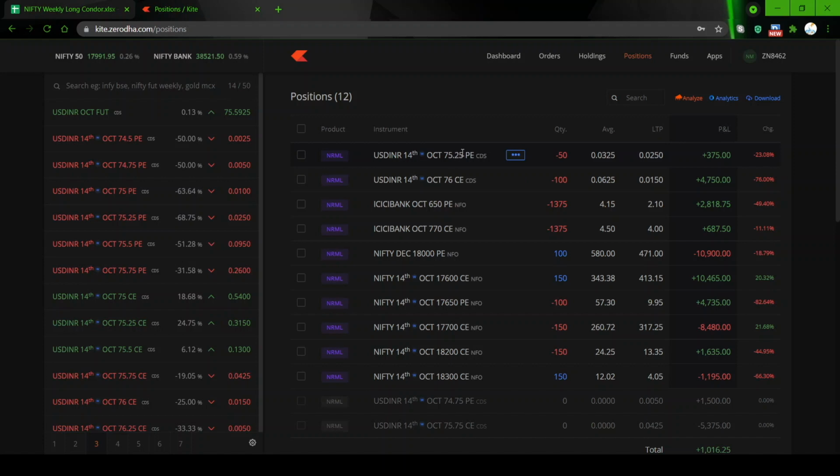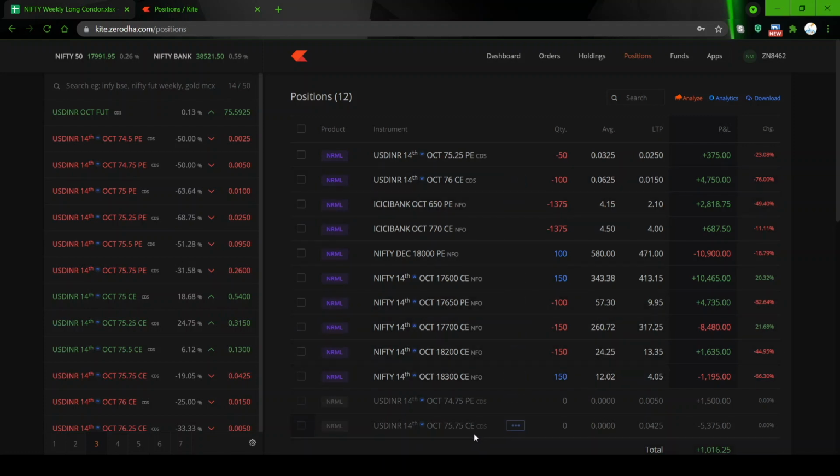Plus what we do, we start collecting more premiums on the put side. Means on the opposite direction, you start selling more and then try to collect whatever premium you can and reduce the loss. If the market reverses, okay, it's bad luck, you cannot do anything. So it's a standard management.